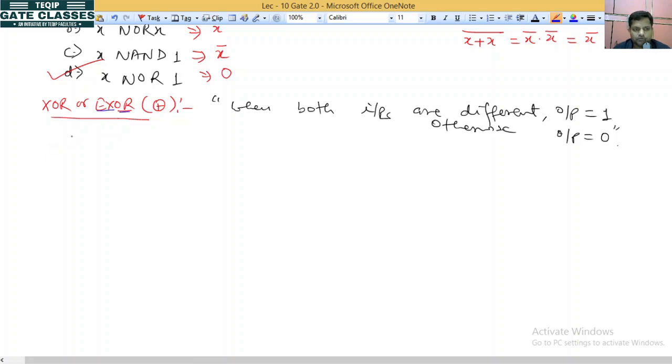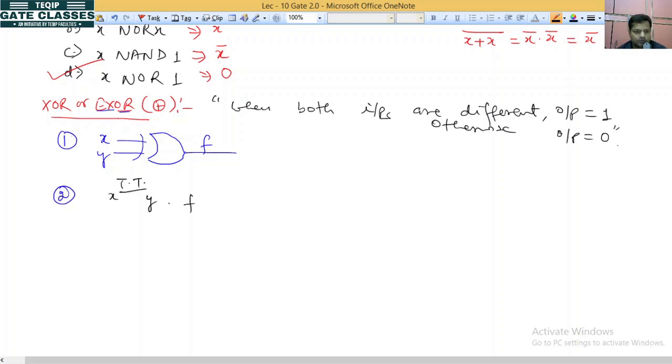First of all we have to go for the representation of the XOR gate, how it looks. It is exclusive OR. Exclusive OR means make an OR gate, and since it is the corona period, put a mask on it. So this is our 2 input XOR gate. What is the truth table? XY: 0 0, 0 1, 1 0, 1 1. When the inputs are different, the output is 1, otherwise it is 0.